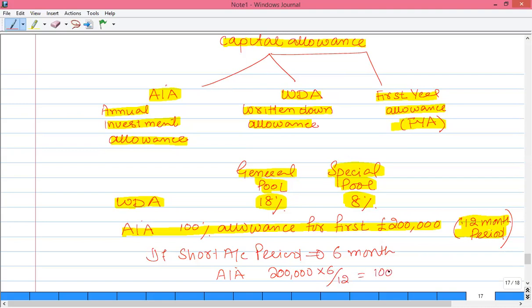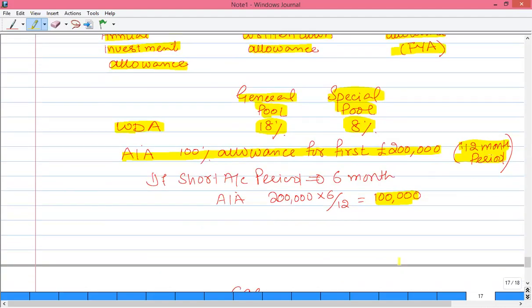So now the limit is 100,000 AIA. So that means in this short period, if we acquire any plant and machinery, up to 100,000 you can claim AIA, and on the above value you can claim written down allowance on an annualized basis.